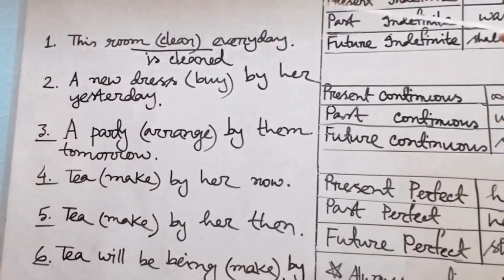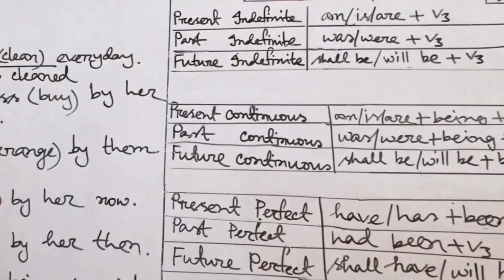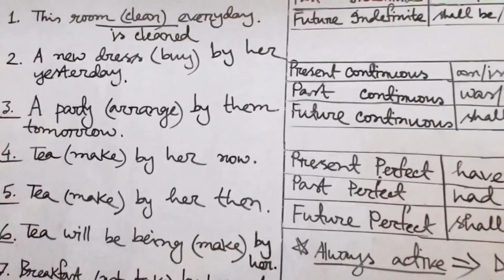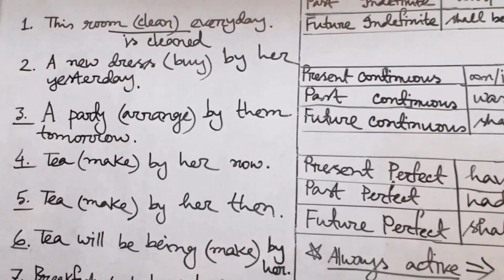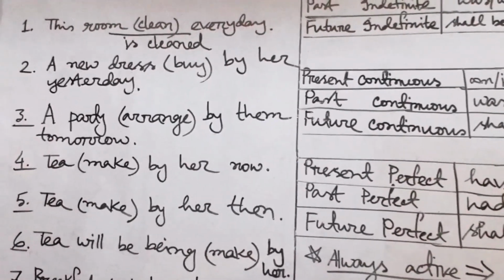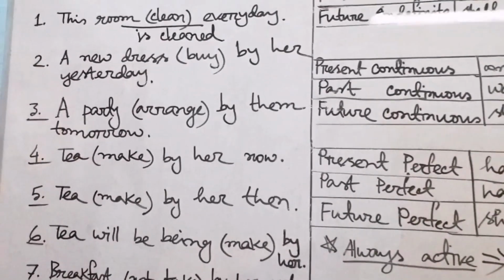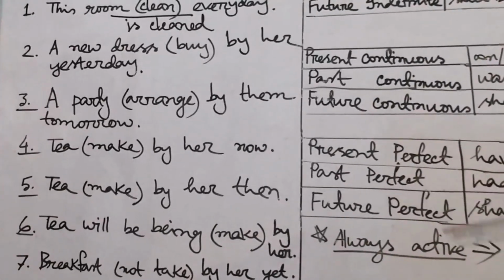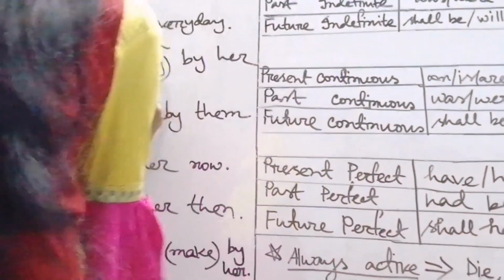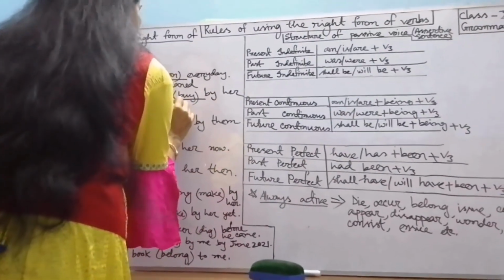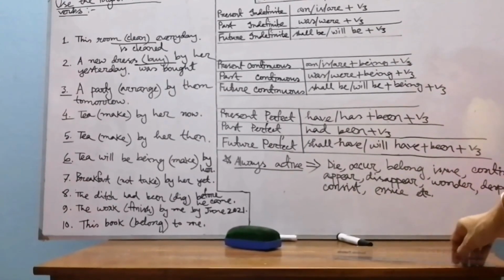And then what's the past participle form of buy, my dear students? Bought. So what will be the correct answer here? A new dress was bought by her yesterday. And the active form of this sentence will be: she bought a new dress yesterday. And passive: a new dress was bought by her yesterday. Write down the correct answer please. Okay, my dear students, then the correct answer of sentence number 2: was bought.